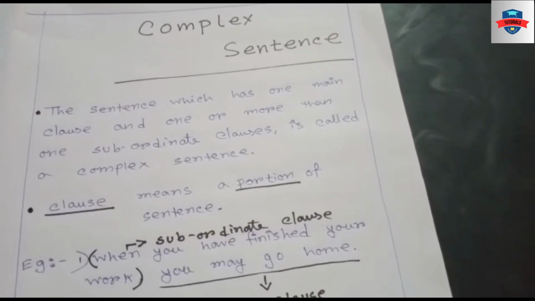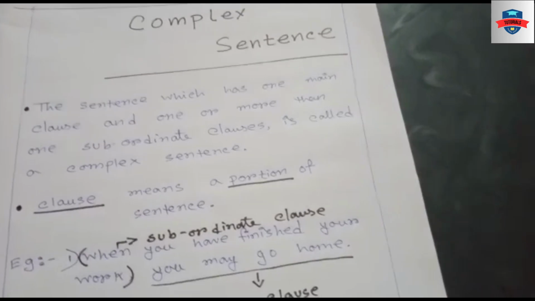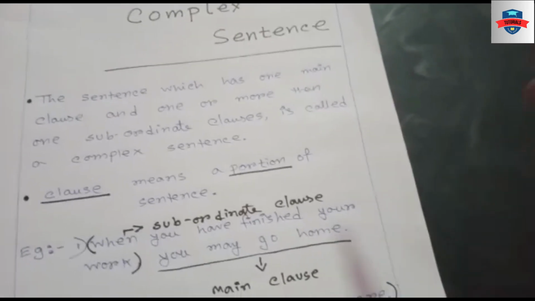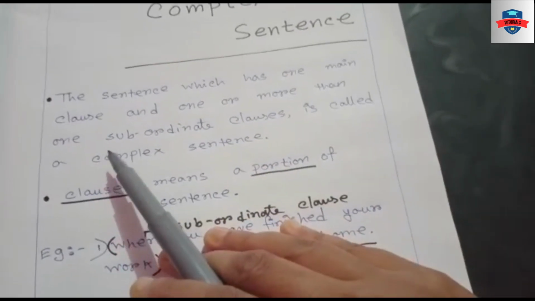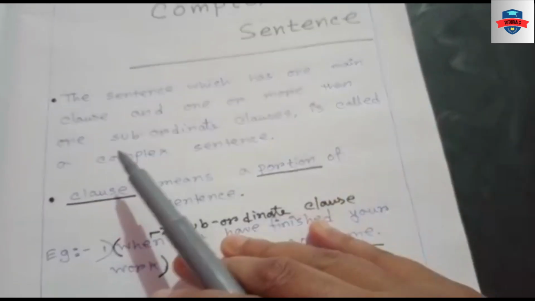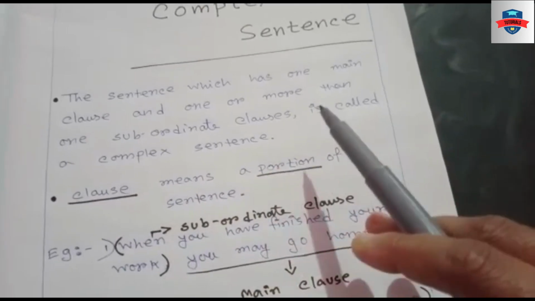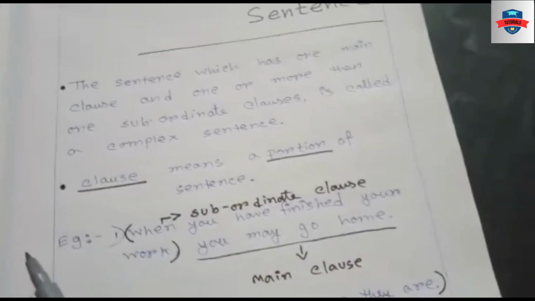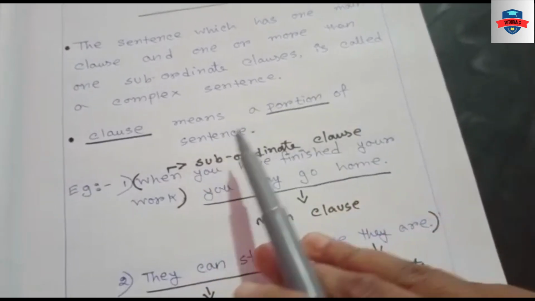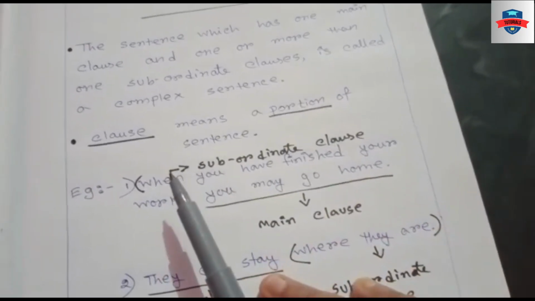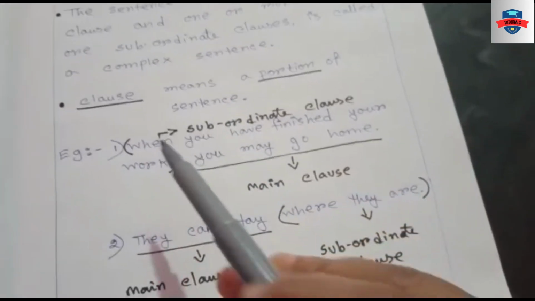Today's topic of discussion is complex sentence. What is complex sentence? The sentence which has one main clause and one or more than one subordinate clauses is called a complex sentence. Now clause means a portion of sentence. So let's see the examples.